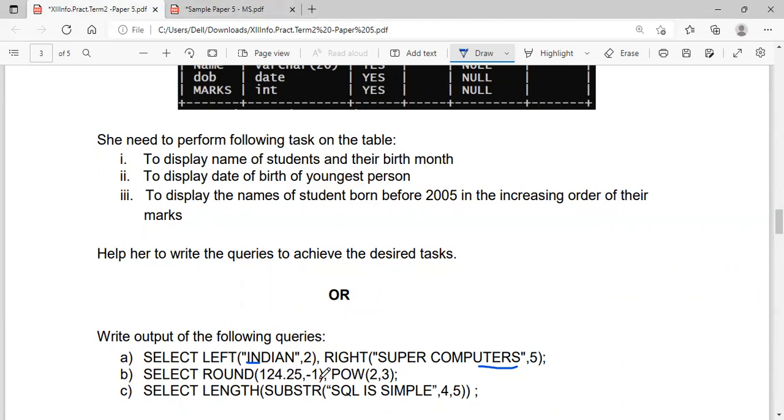Then select round of this one. 124.25 minus 1 means your cursor is here. What is the number here? The number is 4. 4 is less than 5, so no change in the previous number, and this 4 will become 0. So your output for this one is 120. Power of 2 comma 3 means 8.